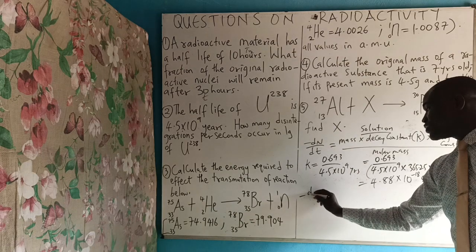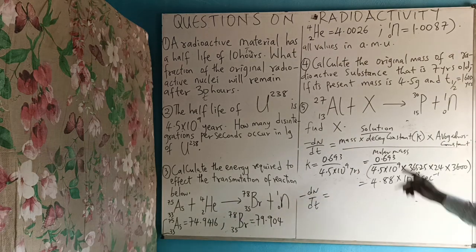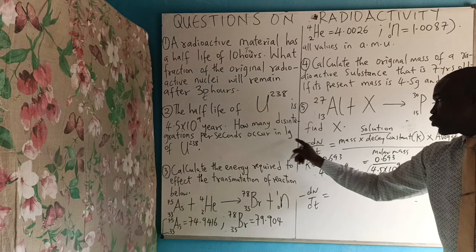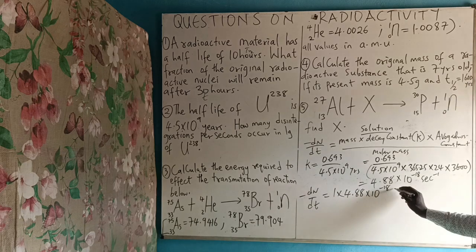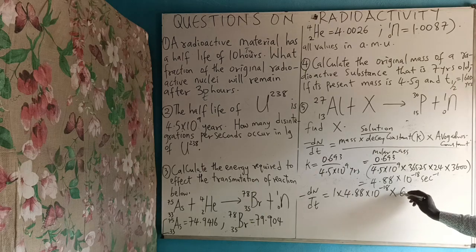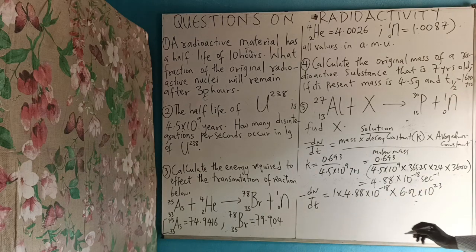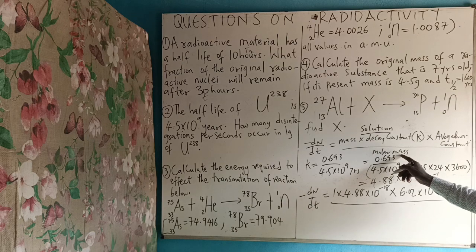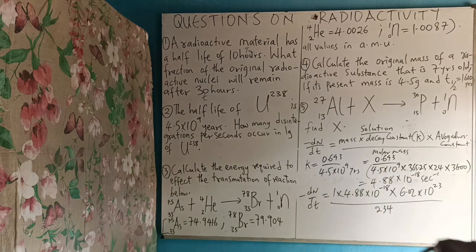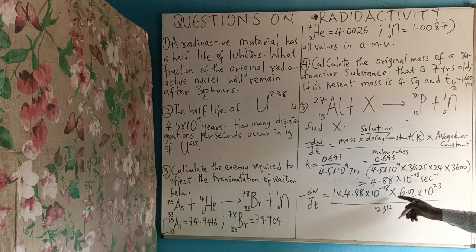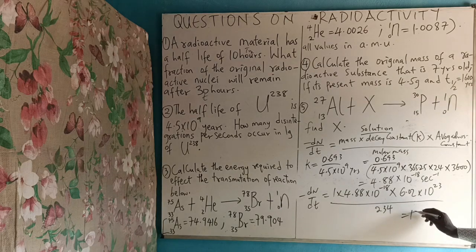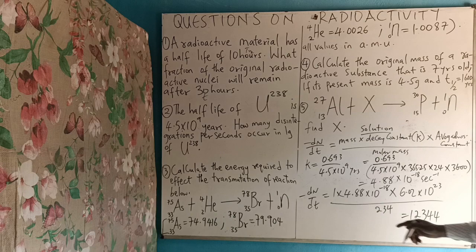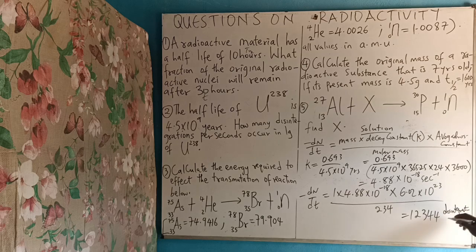So you now say minus dN over dt will be giving you, the mass is given as 1 gram. 1 times the k constant, 4.88 times 10 raised to the power minus 18, times Avogadro's constant, 6.02 times 10 raised to the power 23, all over the molar mass of uranium, which is 238. Just use a good calculator. If you press it, what you'll be getting is 1,234,46. Number of disintegrations per second. You say disintegration per what? Second.